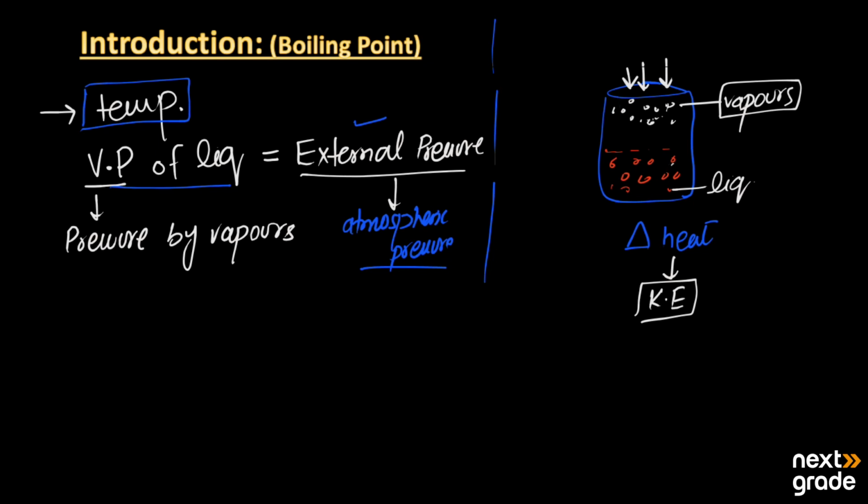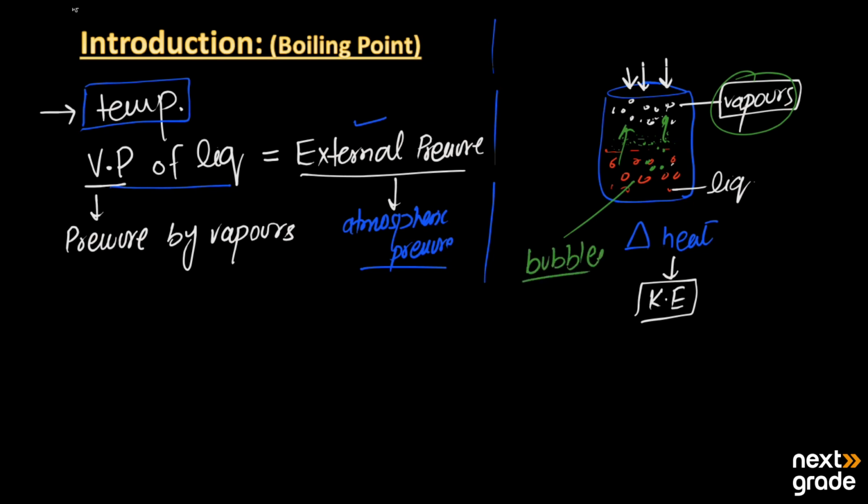And at that point the liquid started to boil, meaning more molecules of the liquid started to change into the vapor phase, and there is formation of bubbles in the liquid.